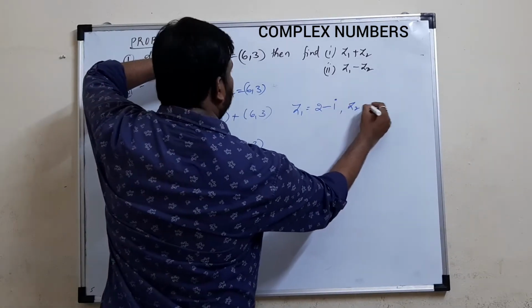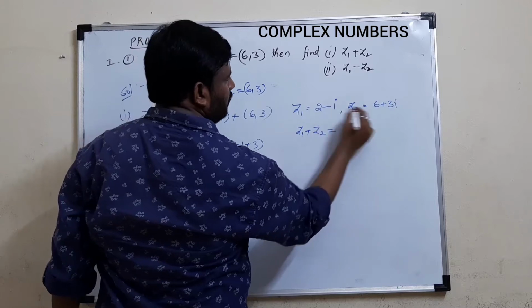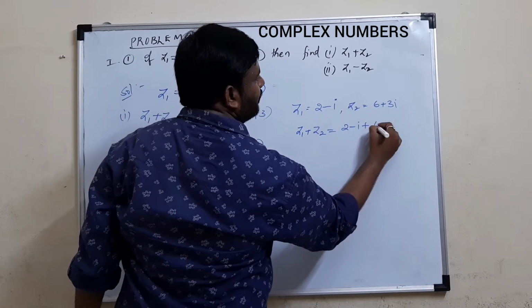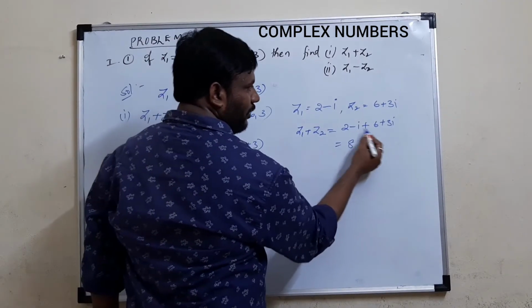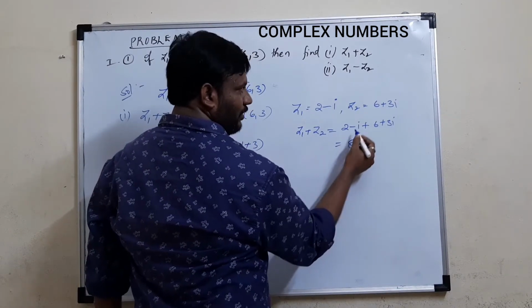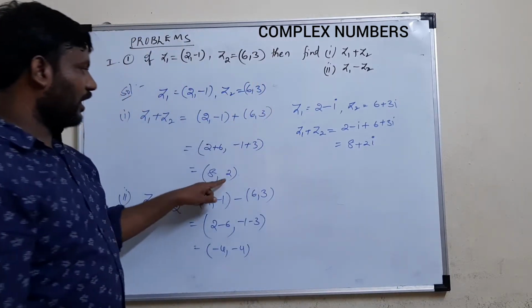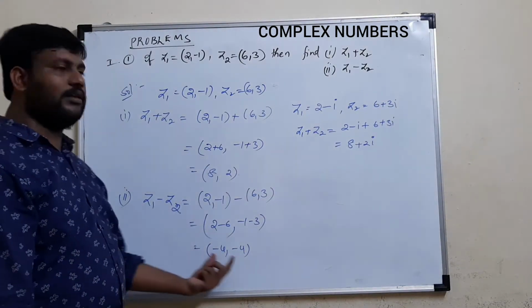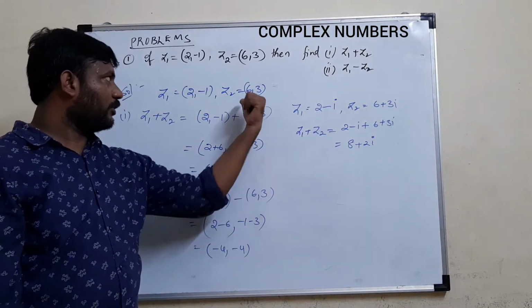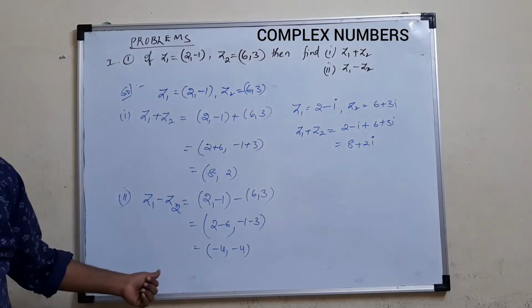z2 I can represent as 6 plus 3i. If you want to add z1 plus z2, here it is 2 minus i plus 6 plus 3i. 2 plus 6 is 8. We can add only real parts with real parts, right? 2 and 6 can be added. Minus i plus 3i means plus 2i. Okay, 8 comma 2, that is 8 plus 2i. Both are the same. Similarly, you can find the difference of two complex numbers in this way. Students, note down these two problems. Next we go for the multiplication.